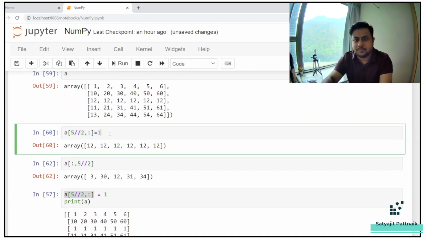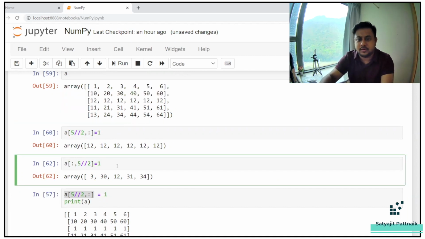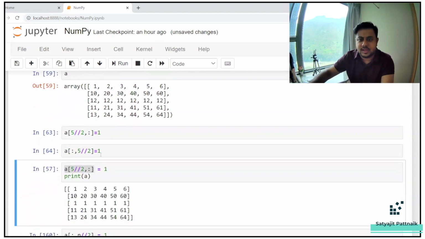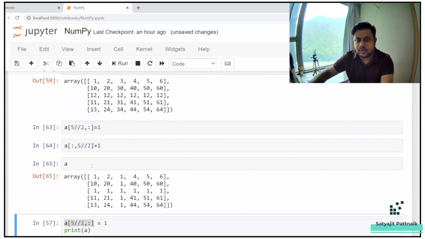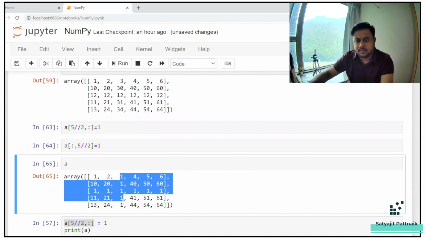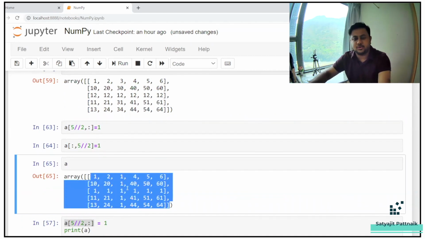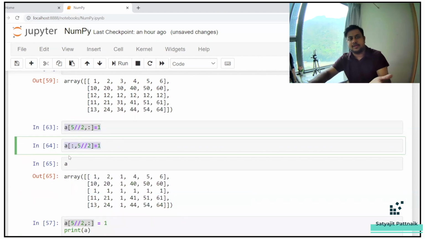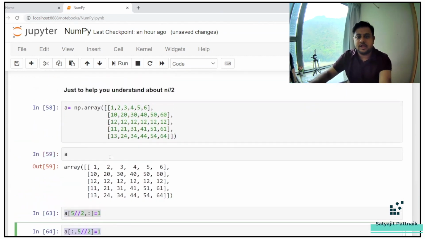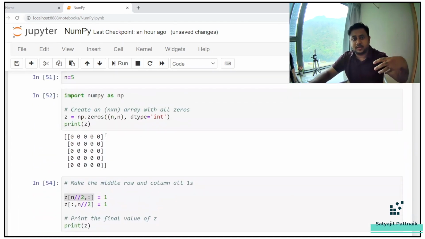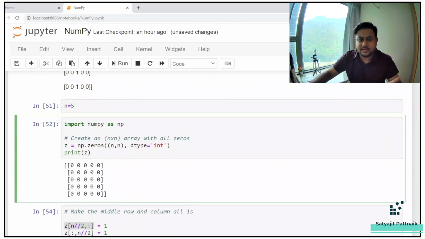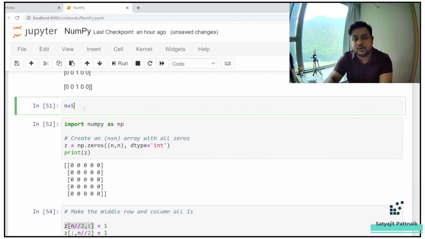Now, if you just simply update it to 1, do this, and then you print A, you can see all the middle row and the middle column is 1, right? So similarly, you can define a zeros matrix and do these steps, and your matrix will be updated with a plus operator. Now, if your question is your input has to be a user input, then probably you can take the input instead of n equals to 5 hard-coded value, you just take input from the user. Okay, these are some basic things I will not be teaching now.